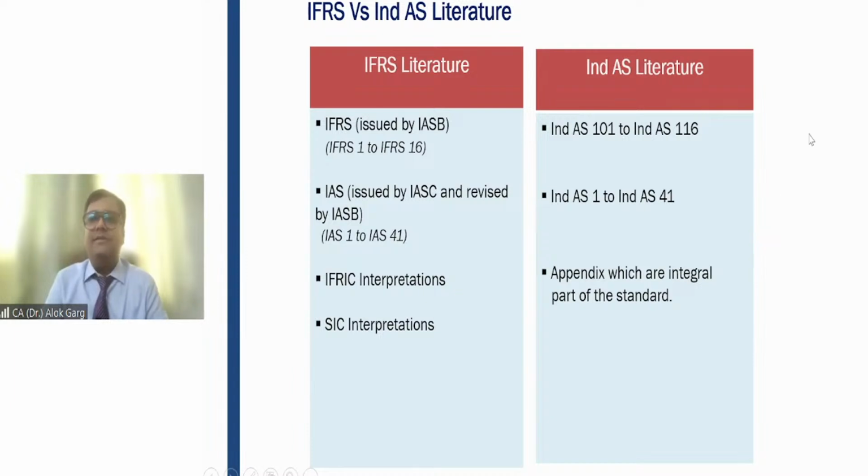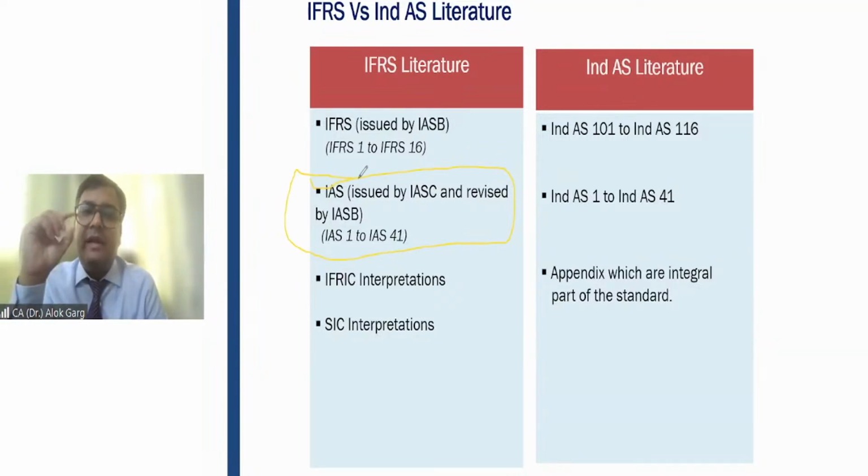Yes, friends, let me talk about this literature. First of all, globally, there are two titles, IAS and IFRS, right? There are two different names, International Accounting Standard and International Financial Reporting Standard.